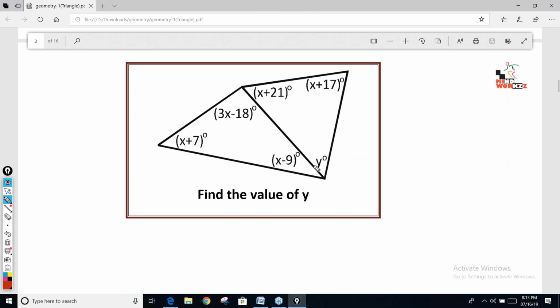What is the value of y? No, Ankur, check the answer. Rest of you are correct, guys.